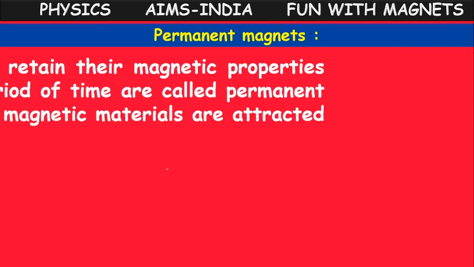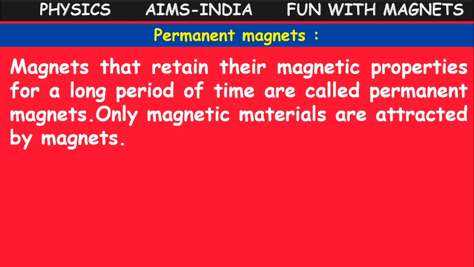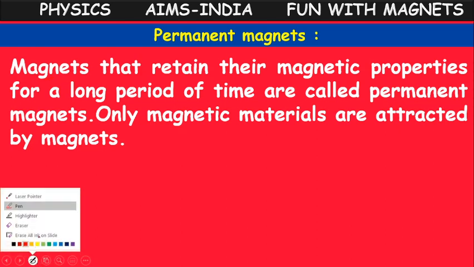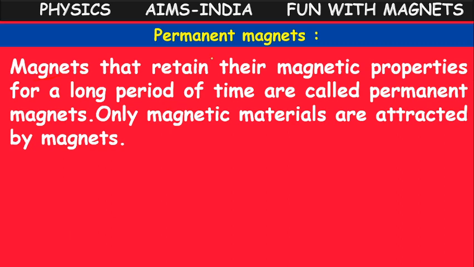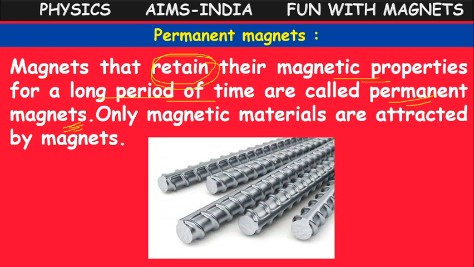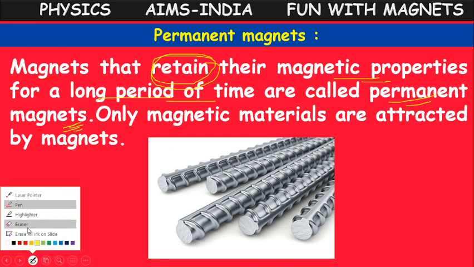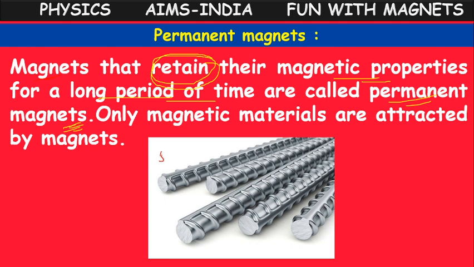Next, permanent magnets. Some magnets retain, meaning keep within them, their magnetic property for a long period of time, for so many years. So they are called permanent magnets, like materials made up of steel.